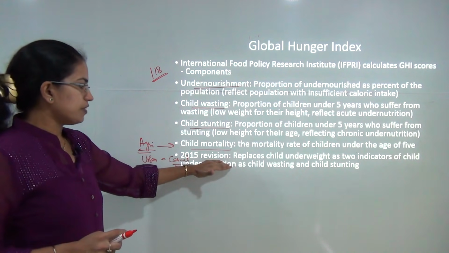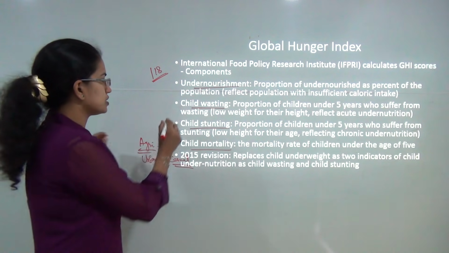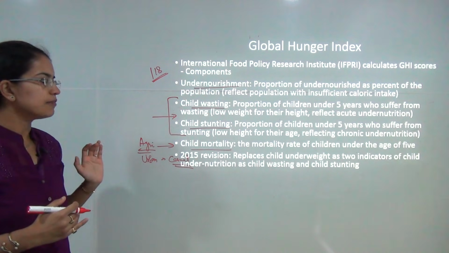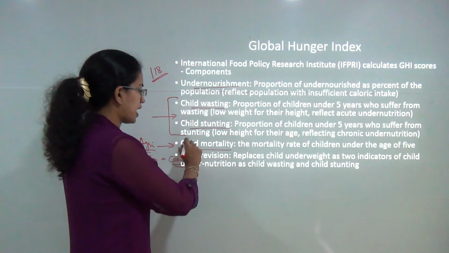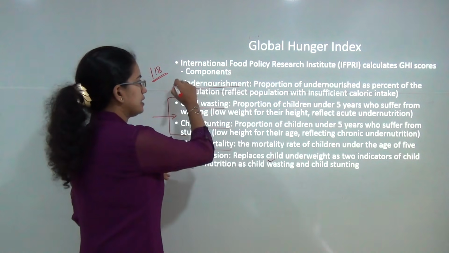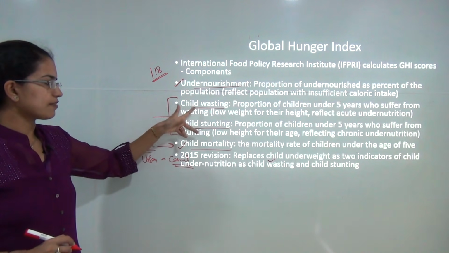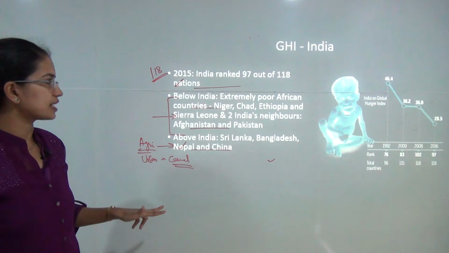In 2015, there was a revision where child underweight was replaced by 2 separate categories, child wasting and child stunting. So till 2015, there were just 3 categories: mortality, underweight and undernourishment. However, in 2016, it was bifurcated into child wasting and child stunting as separate categories.